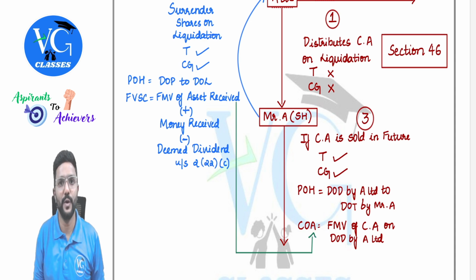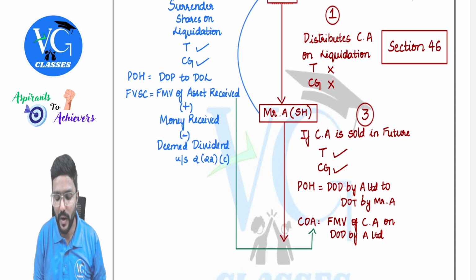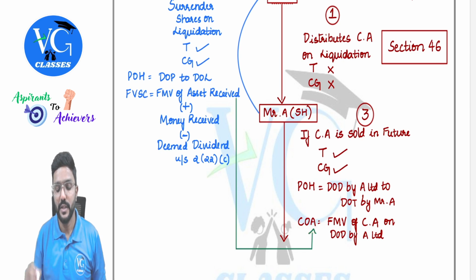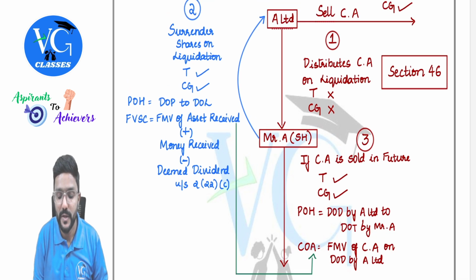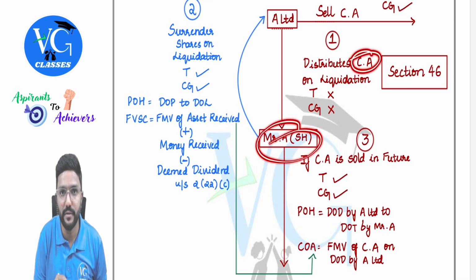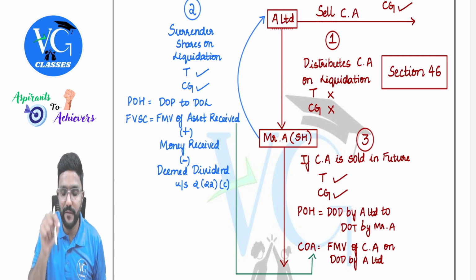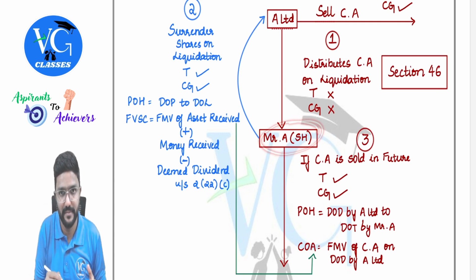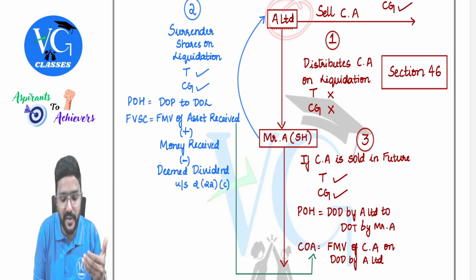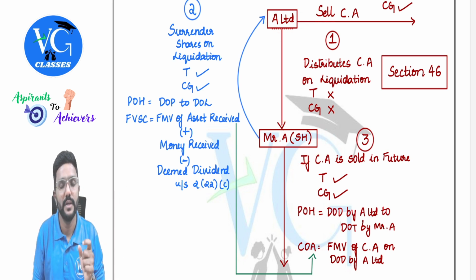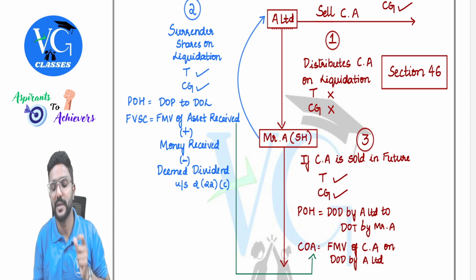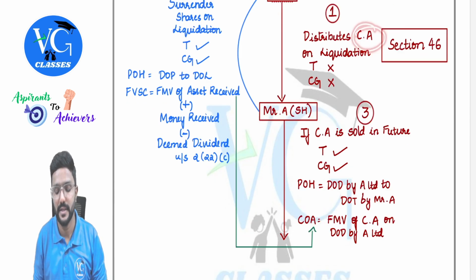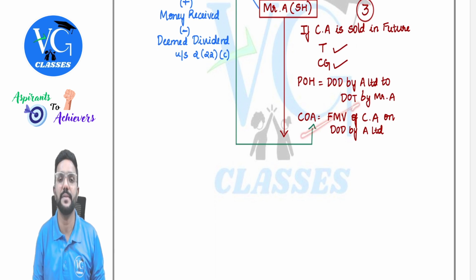And what will be the cost of acquisition? The fair market value of the capital asset on the date of distribution. So whatever asset Mr. A received, the fair market value on the date on which he received it, that is, when A Limited distributed it, will be treated as cost of acquisition.